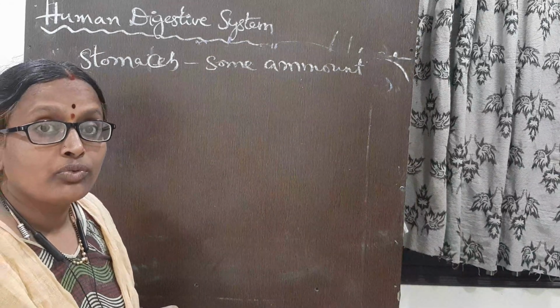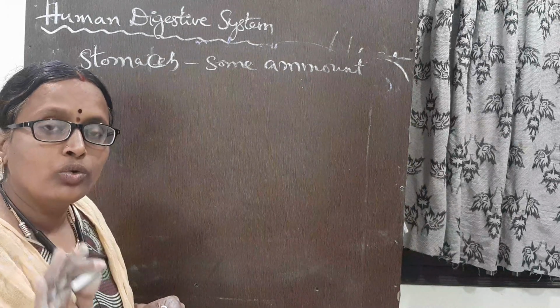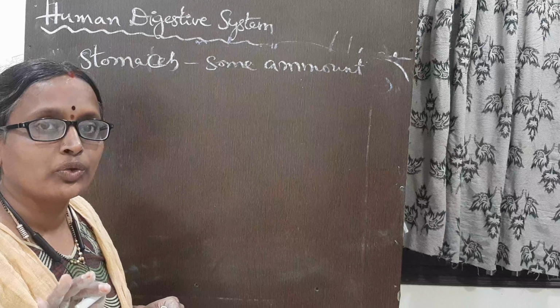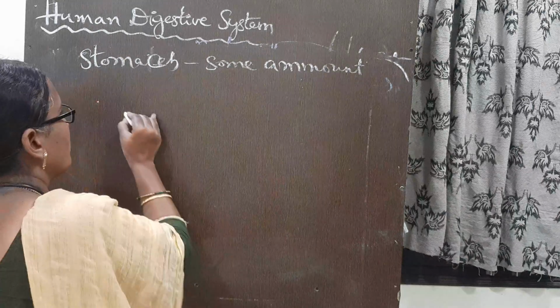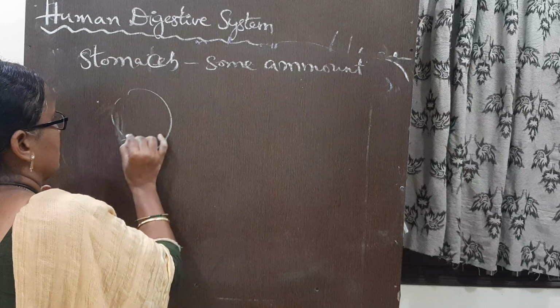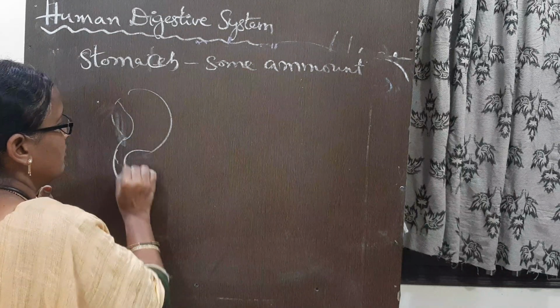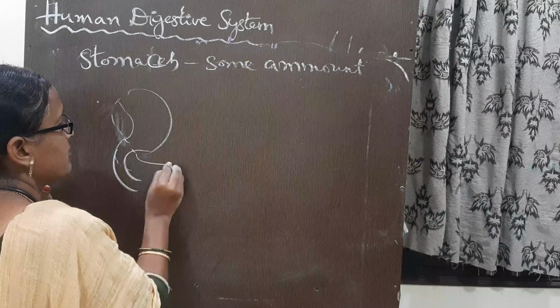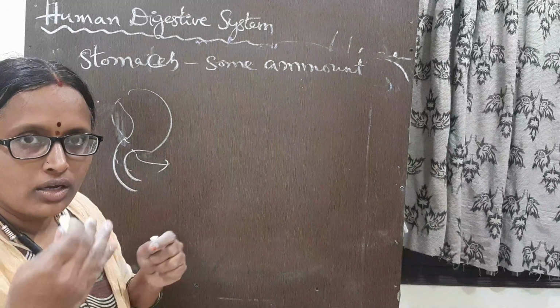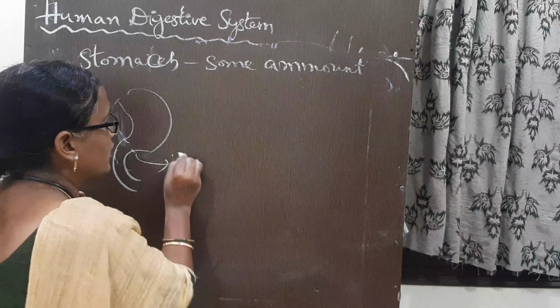Not the total food at a time. Only a small amount is going to enter. That is controlled by the sphincters, wall-like muscle structures. The pyloric sphincter.